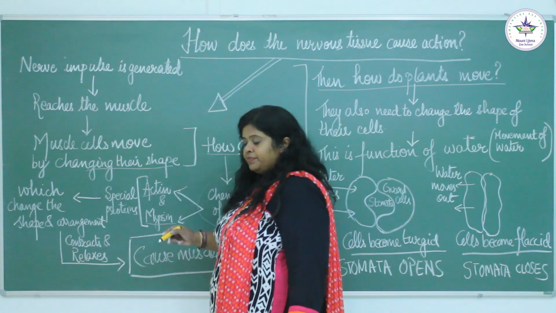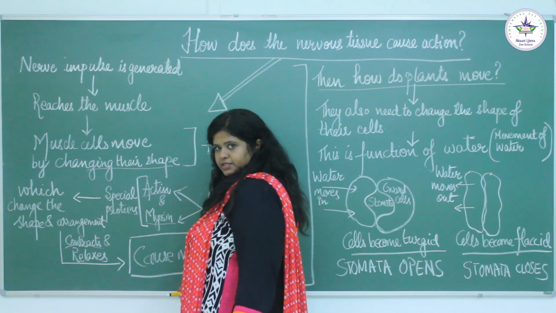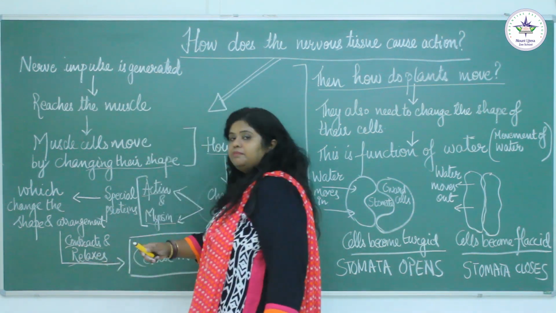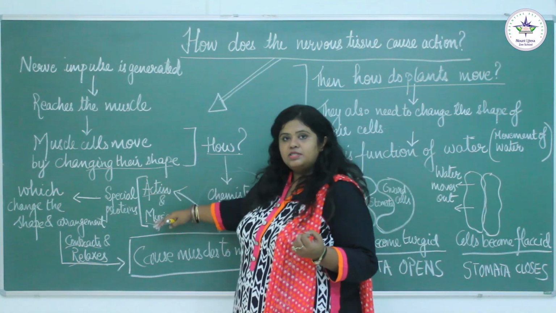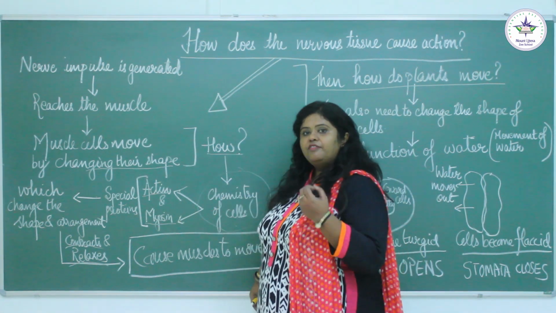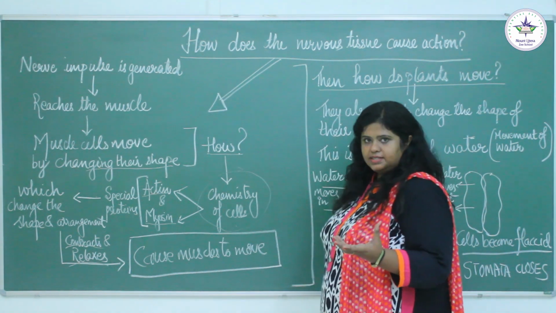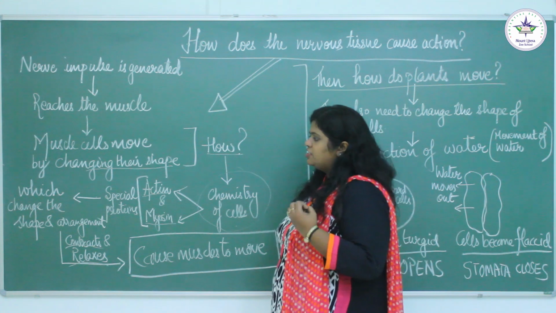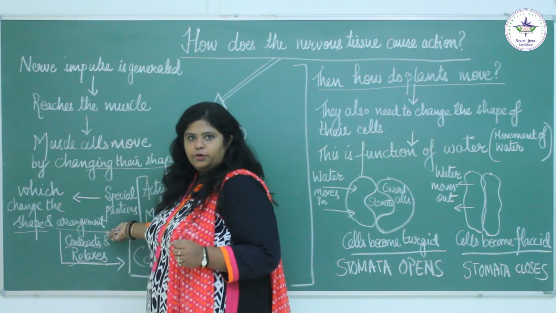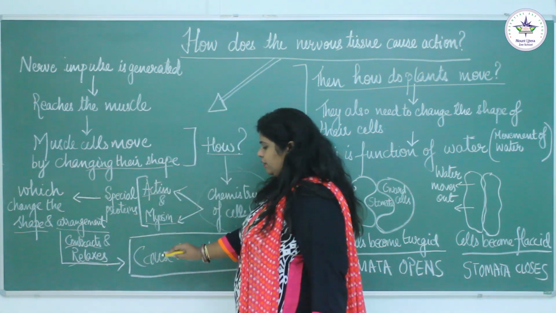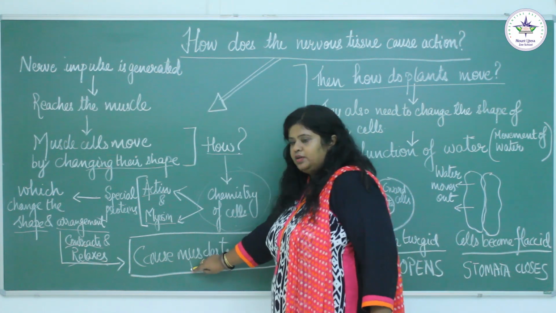It happens because they are responsible for the contraction and relaxation of the muscle filaments. Whenever actin and myosin come into action, our muscle cells constantly contract and relax. That means we see a change in the shape as well as the arrangement, and that is what finally causes the muscles to move.